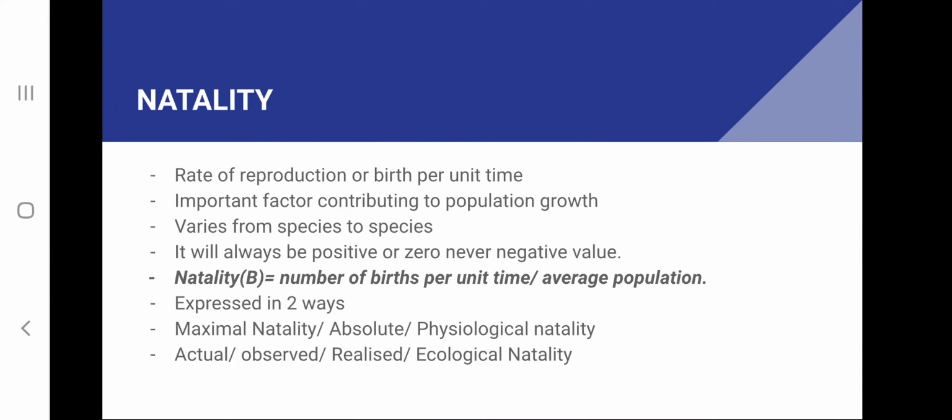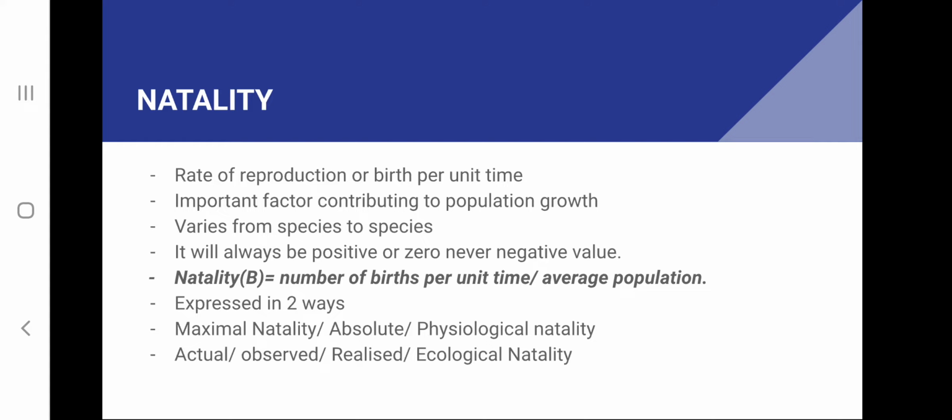Next character of population is natality. Natality is the rate of reproduction or birth per unit time, and it is an important factor which contributes to population growth. The natality varies from species to species, and the value of natality is always positive or 0. It can never attain a negative value. Natality is expressed as number of births per unit time divided by average population.